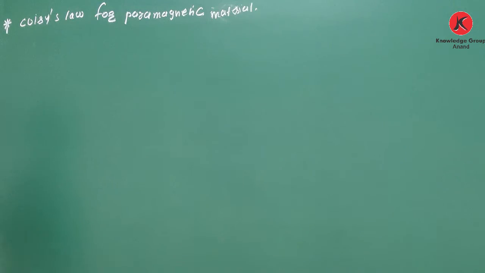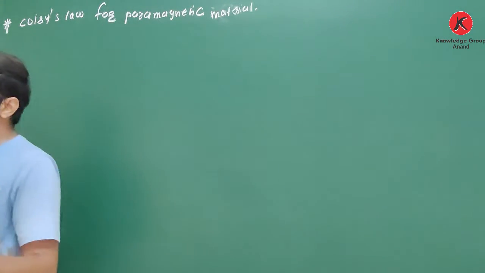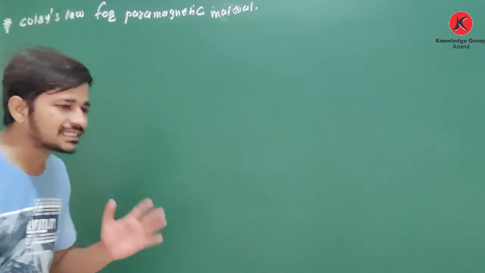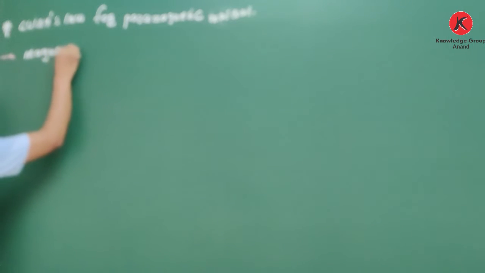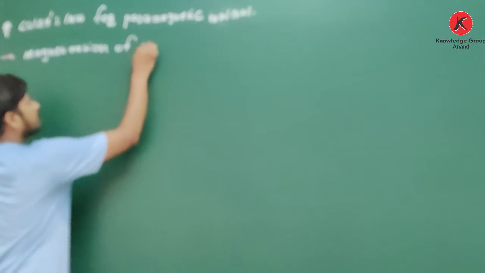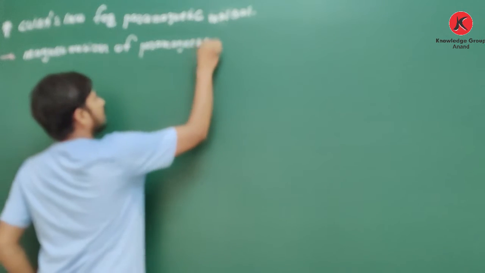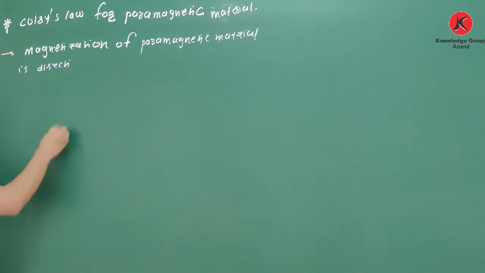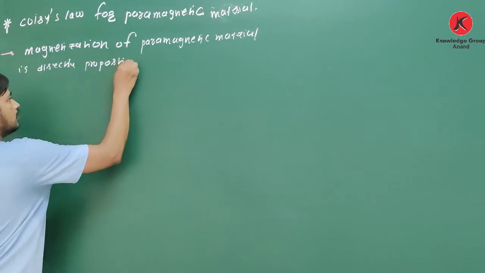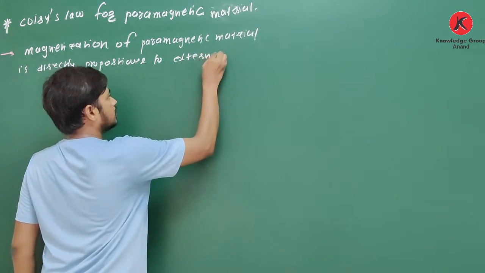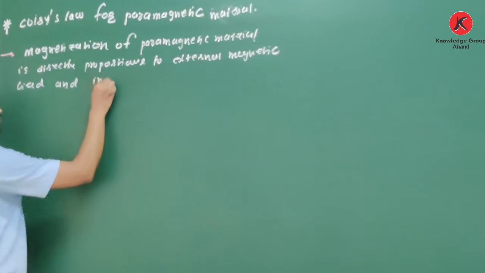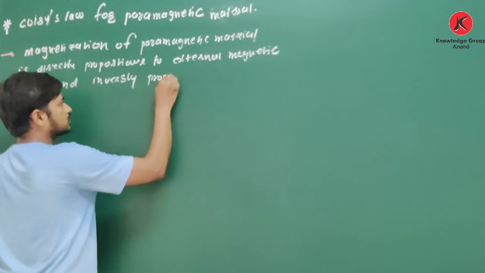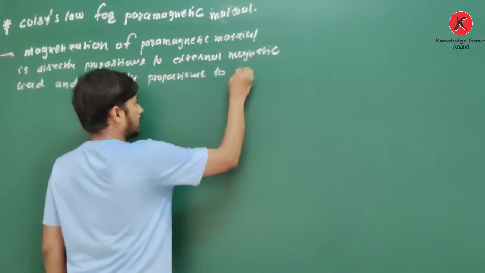After numerous experiments performed on paramagnetic material, Pierre Curie suggested that the magnetization of paramagnetic material is directly proportional to the external magnetic field and inversely proportional to absolute temperature.